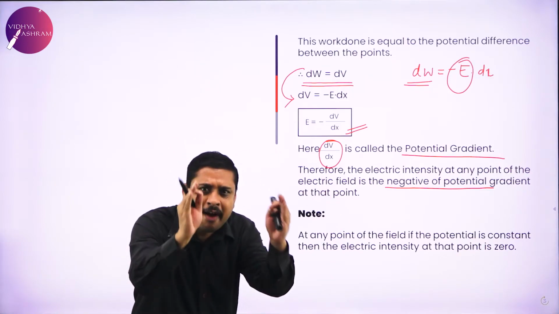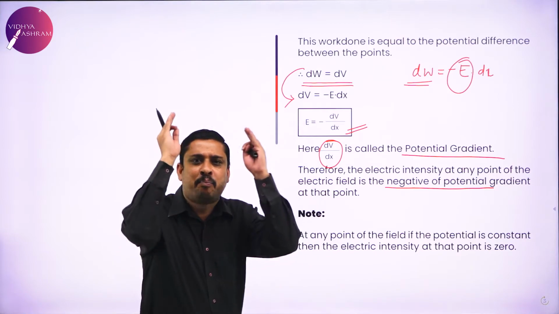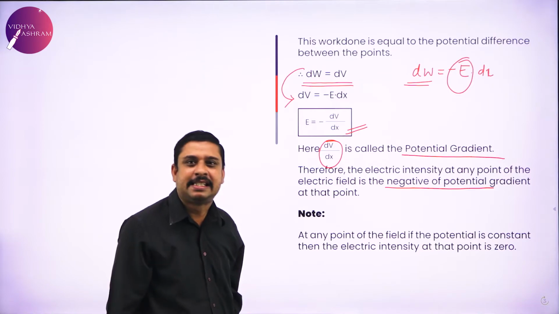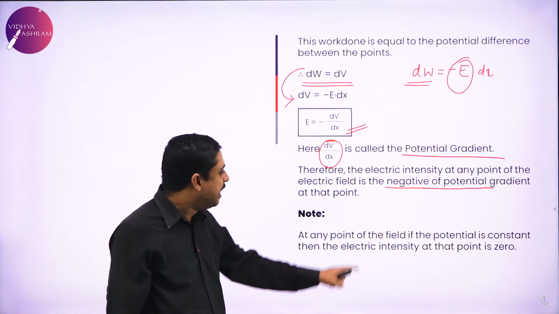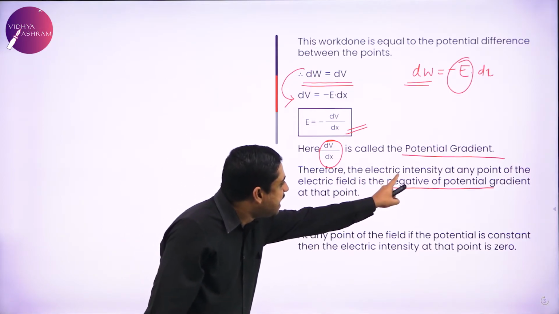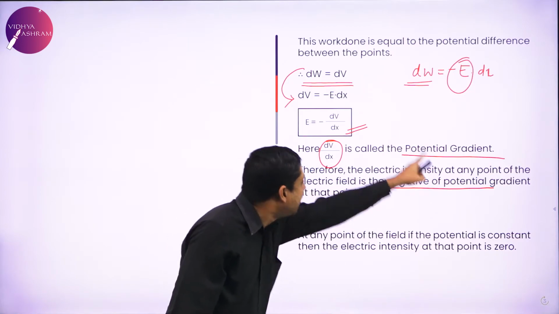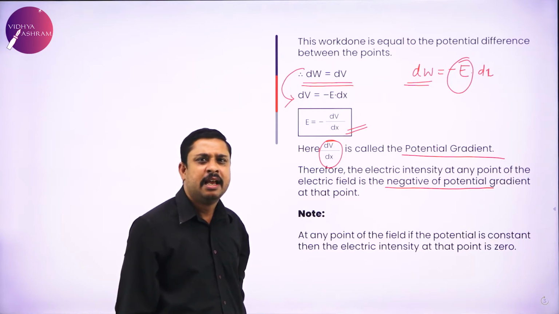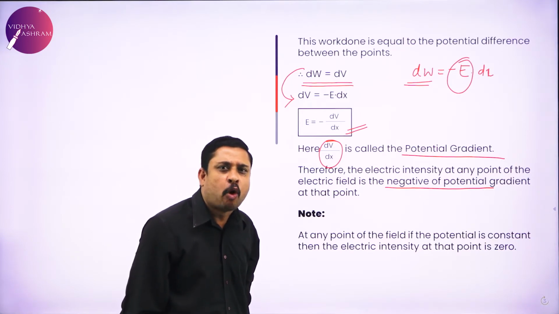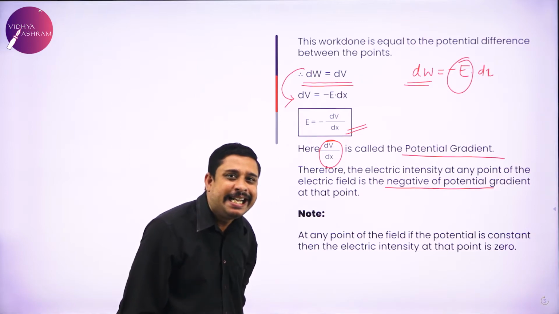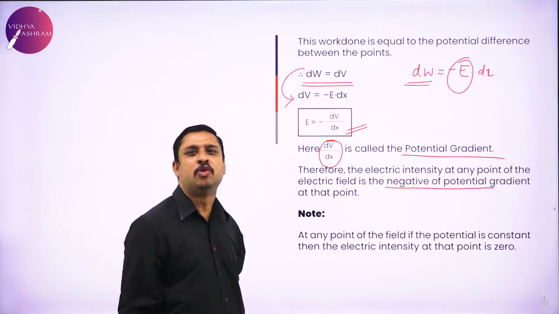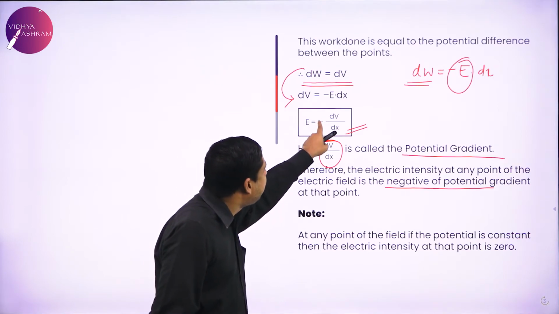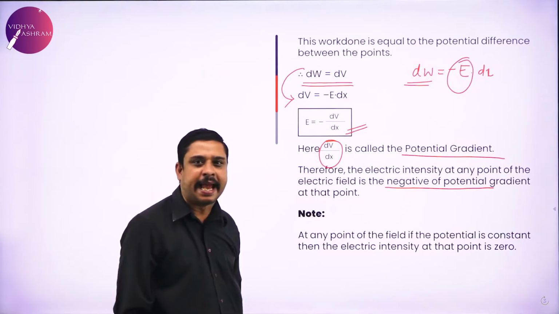At any point of the electric field, please do remember, electric intensity, field strength, is always negative of potential gradient. So please do understand, my friends, the relation between potential and intensity is many a time used in current electricity. E equals minus dV by dx.